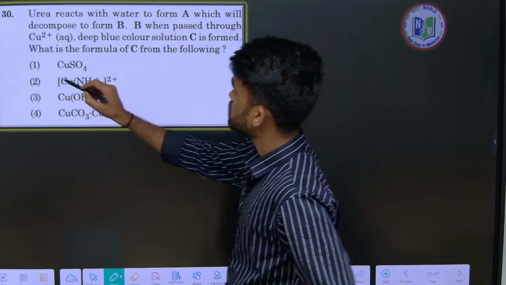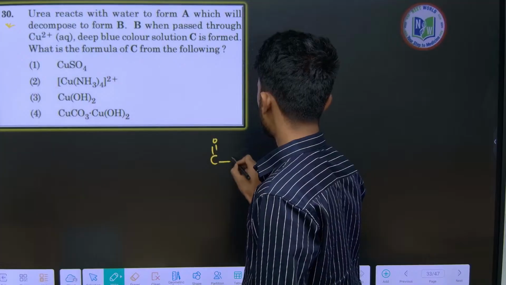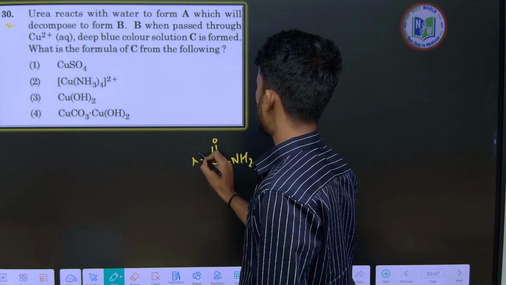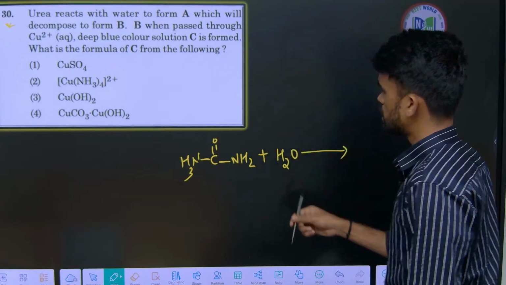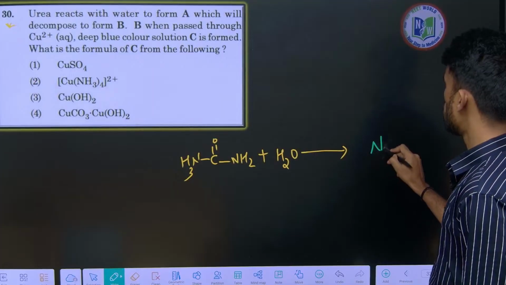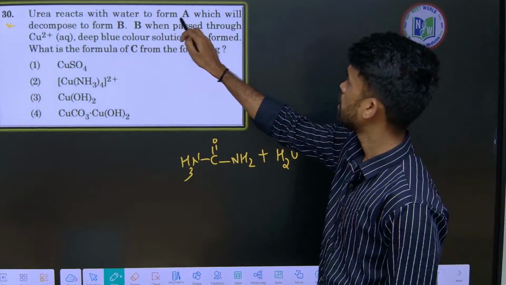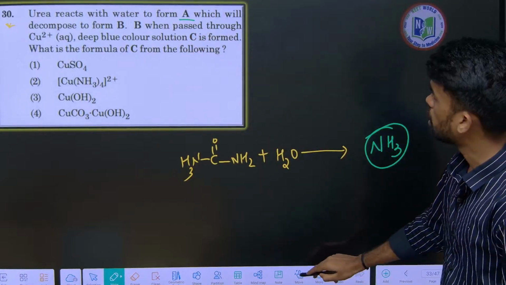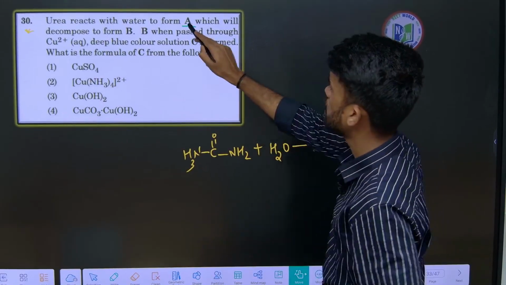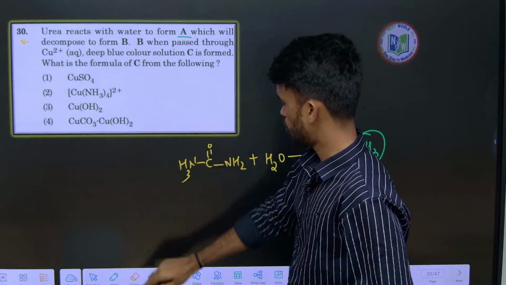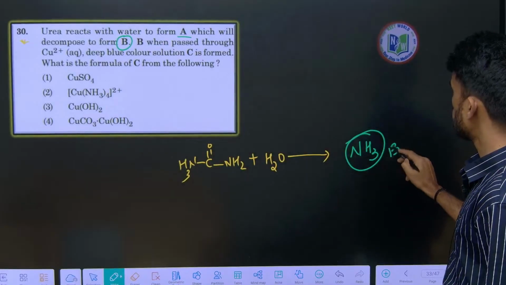Next, this is also one of the important questions. I mean, the concept is important here. Urea. So urea upon heating, this is the formula of urea, reacts with water to form A, which will decompose to form B. This decomposed product, B, is ammonia gas, which is liberated.